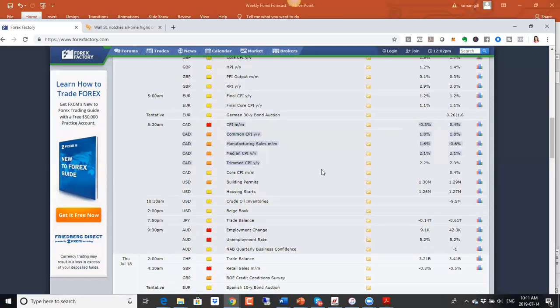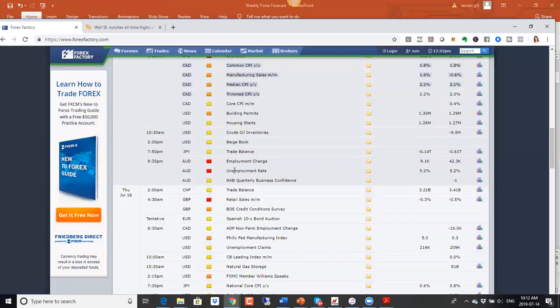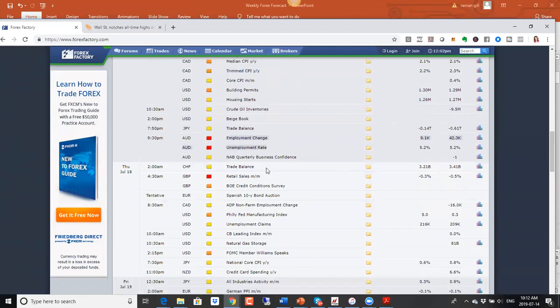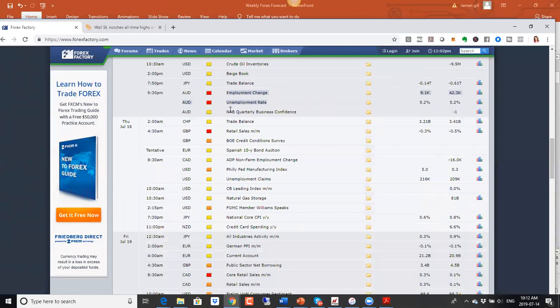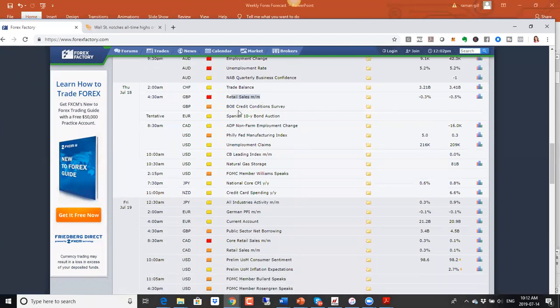All right, and then on Wednesday, we also have employment data out of Australia. Again, important numbers that will have a direct impact on the Australian dollar. And then we have the retail sales number out of the UK. So tons of data from the UK there.